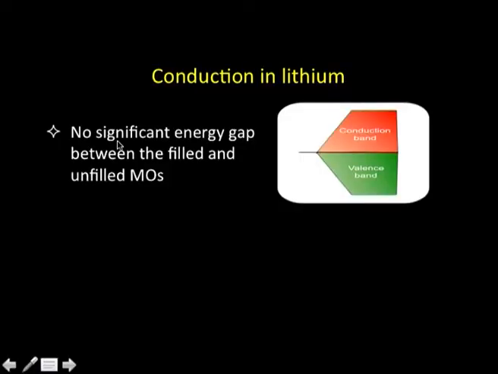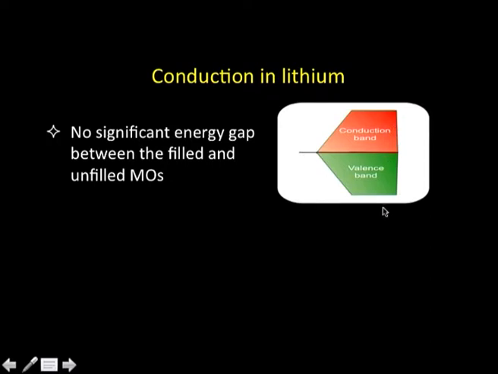Okay. Now, with this as a background, let us see how I explain conduction in case of lithium. We just saw that we have an energy band, and half of the molecular orbitals, shown in green, form the valence band, in which all molecular orbitals are filled. The ones shown in red are called the conduction band, and these molecular orbitals are empty.